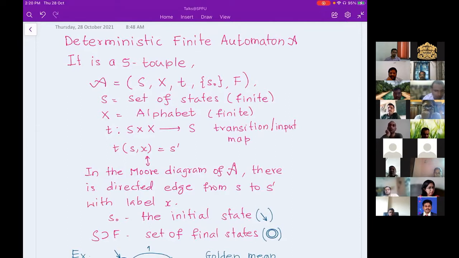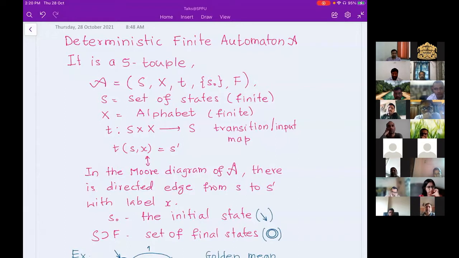The domain of the transition map T is S cross X, the set of vertices in a product with the set of labels or alphabet, and you end up in S. Suppose you have a directed edge starting from s and ending at s prime, where s and s prime are states, and that directed edge has label x.